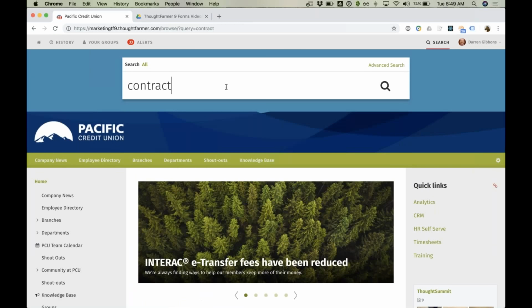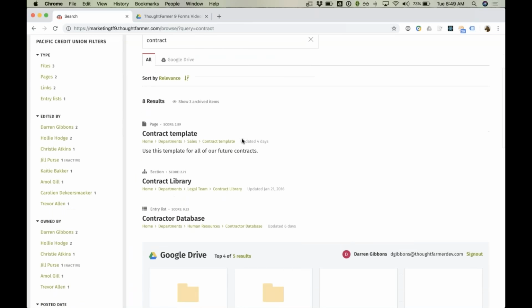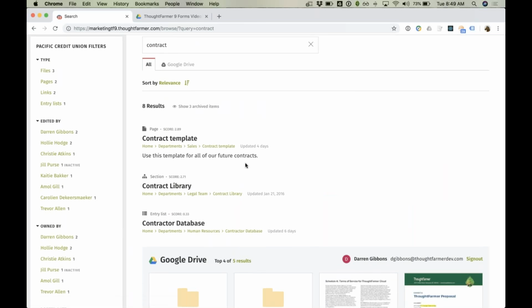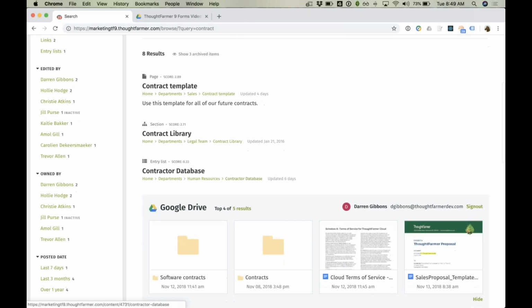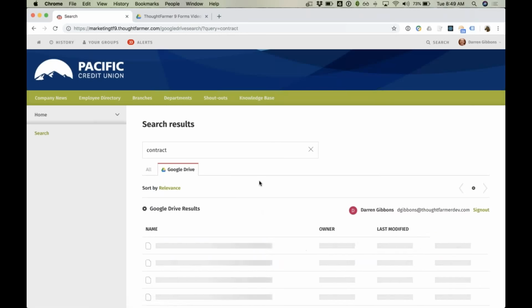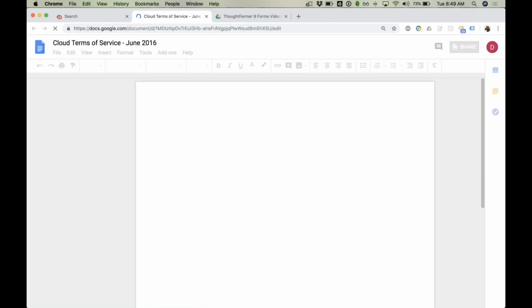Or I can even do a full search. From here, you'll see we provide an integrated search results page, which shows both the intranet search results as well as the Google Drive search results as a little preview of what I've been looking for. And if you click through, you can see solely the Google Drive results as well, and you're into that content.